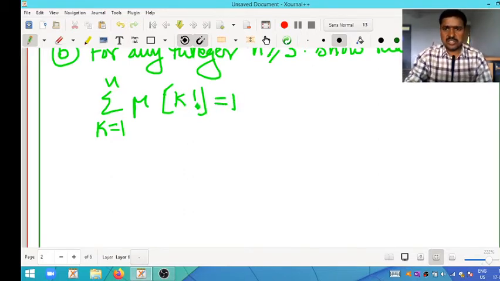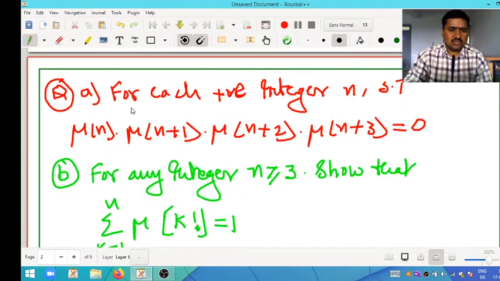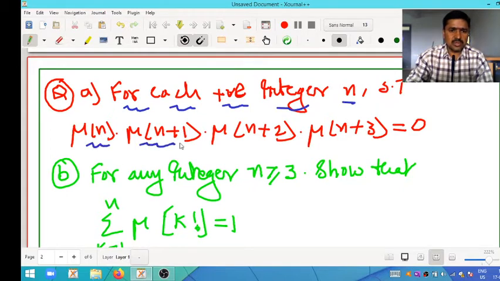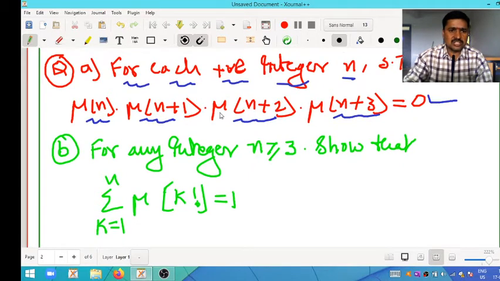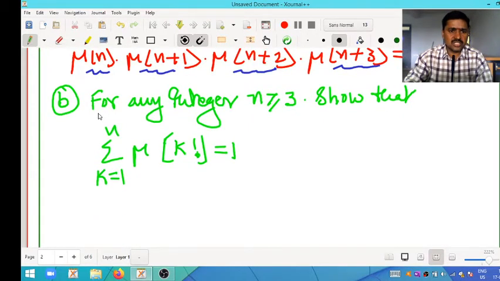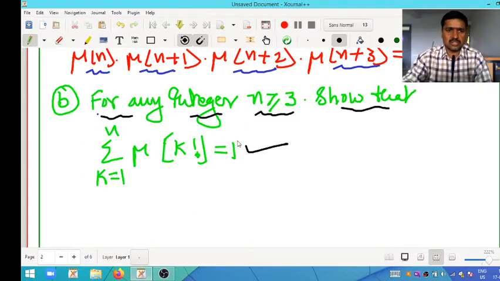See here, my dear students. First question: for each positive integer n, show that mu of n into mu of n plus 1 into mu of n plus 2 into mu of n plus 3 is equal to 0. Second question: for any positive integer n greater than or equal to 3, show that the summation k equals 1 to n of mu of k factorial is equal to 1. I hope this question is clear. I will move on to the solution part.